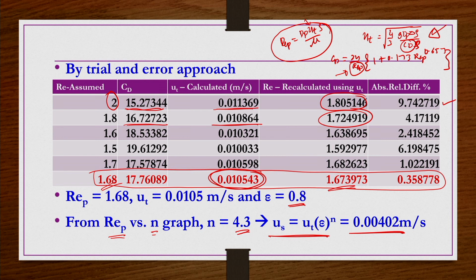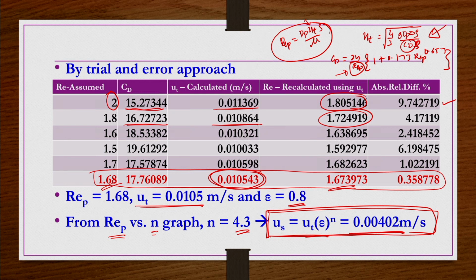The hindered settling velocity of the particles is 0.00402 meter per second, whereas the free settling velocity of a single particle is 0.0105 meter per second. It is almost 2.5 times less than this value. So the suspension velocity is in general very much smaller compared to the single particle free settling velocity. Hindered settling velocity is going to be much smaller compared to the free settling velocity of the same size particles in the same fluid.